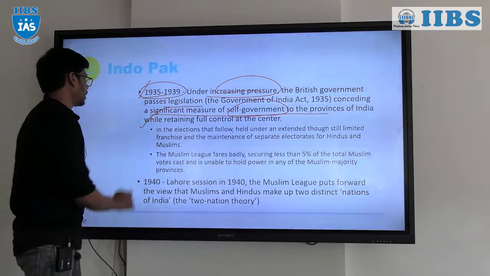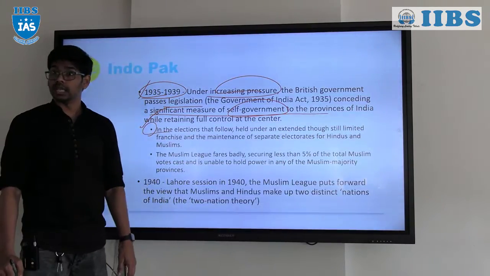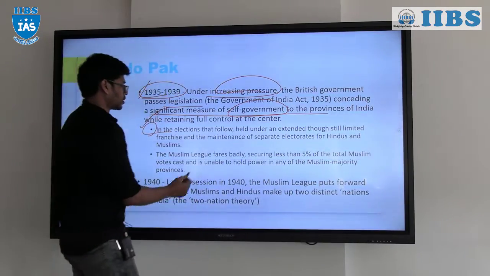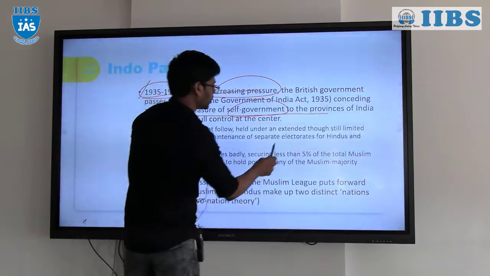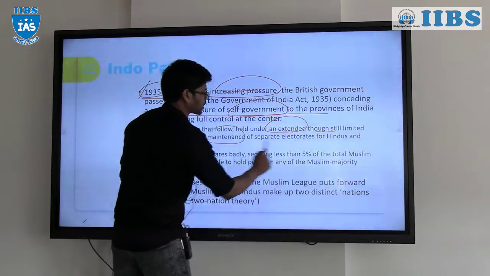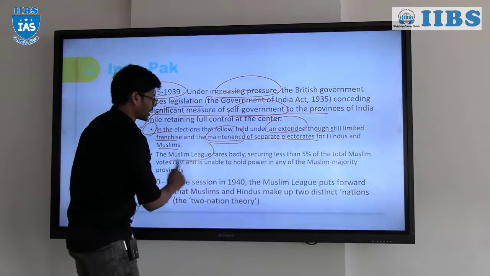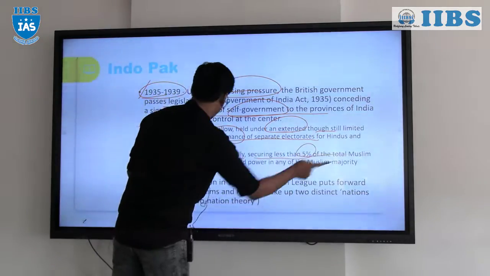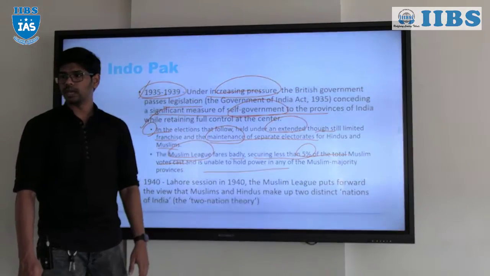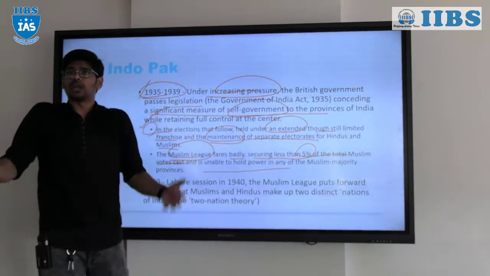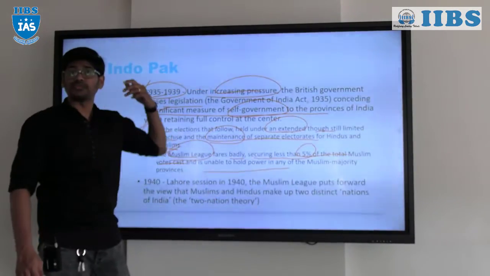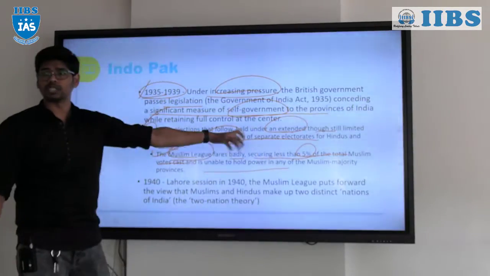After this happened, in the elections that followed, there was a huge defeat for the Muslims. Under an extended though still limited franchise and the maintenance of separate electorates for Hindus and Muslims, the Muslim League fared badly, securing less than 5% of the total Muslim votes cast, and was unable to hold power in any of the Muslim majority provinces. Even though there was a separate electorate, the Muslims did not vote for it.